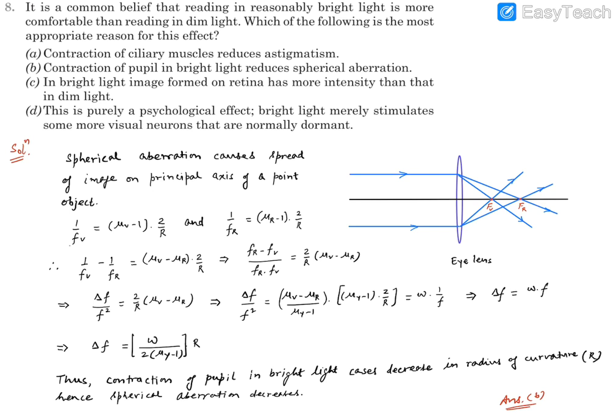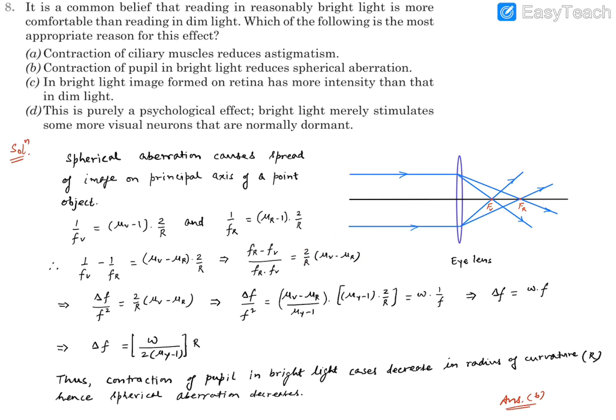And we know for violet color 1 upon fv is equal to (mu v minus 1) into 2 upon r. I have used the lens maker's formula directly, and this eye lens is an equiconvex lens. For red color we have a similar formula, and the only difference is that the refractive index for the red color is used. Now if we subtract these two expressions, we get 1 upon fv minus 1 upon fr equal to (mu v minus mu r) into 2 by r. Balancing this gives us the difference in the focal length, that means this distance, called aberration, divided by the product of the two focal lengths.